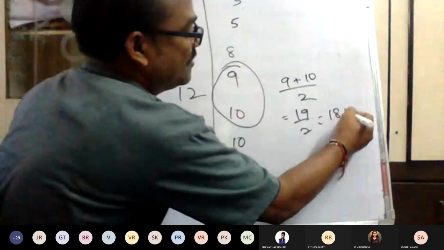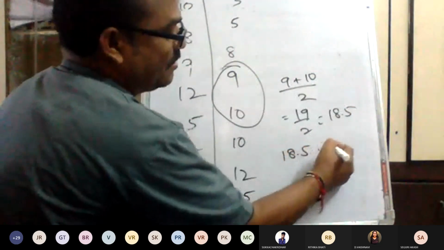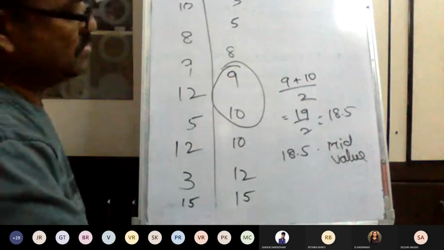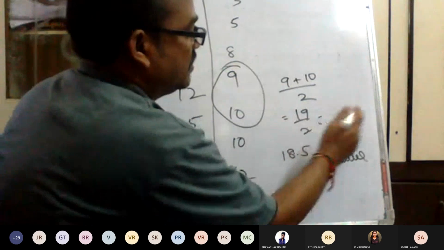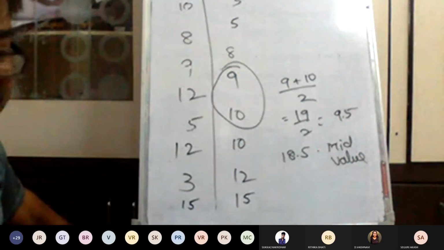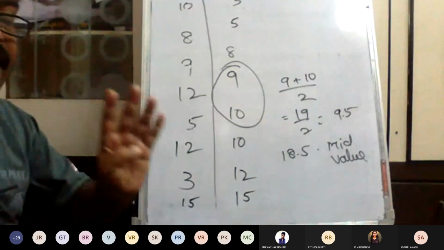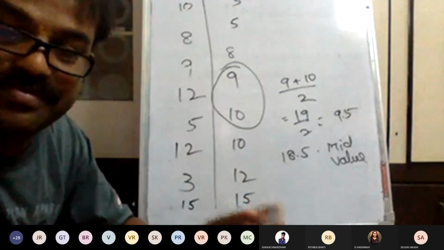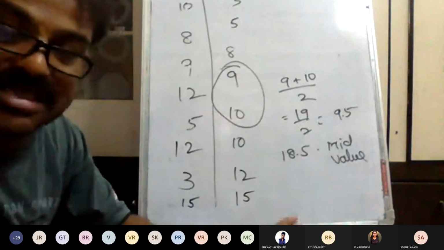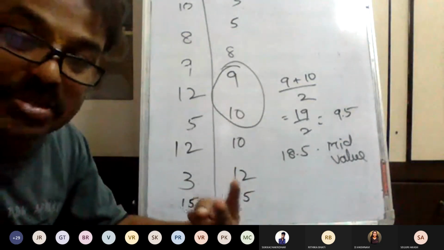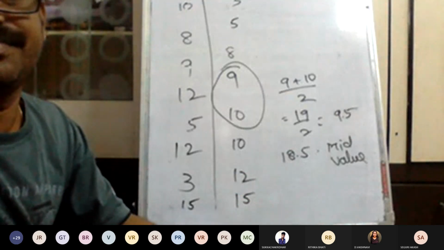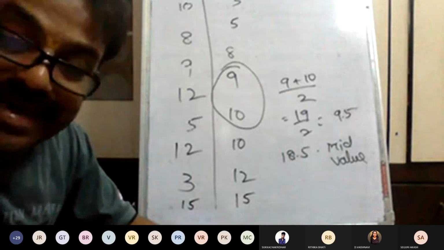Mid value, sir, 9.5. When the series is odd, then there is a single mid value, up and down. When the series is even, in this case, you take exactly 2 mid values, then take the average. That is called a median.